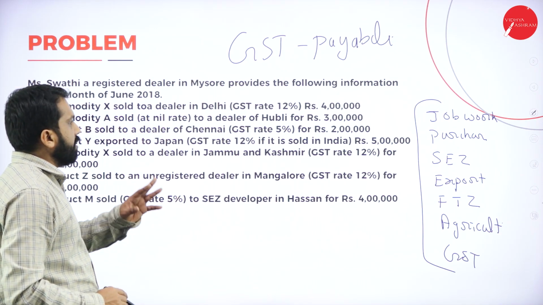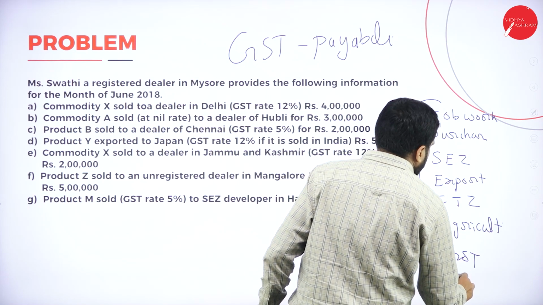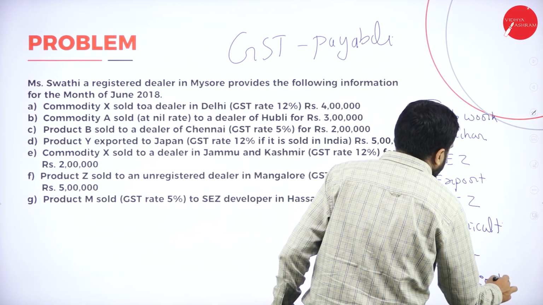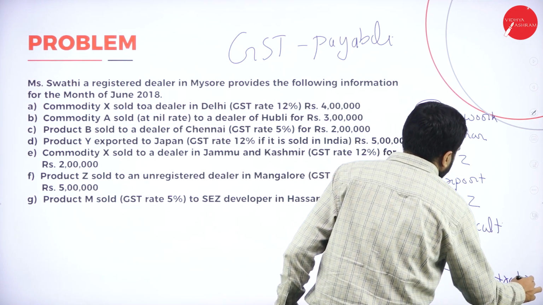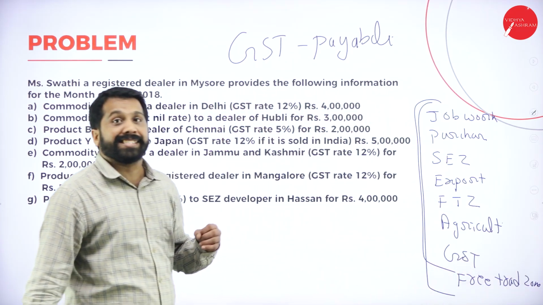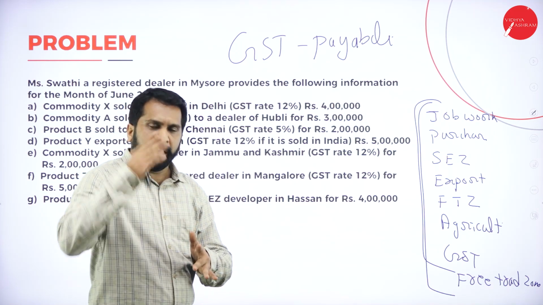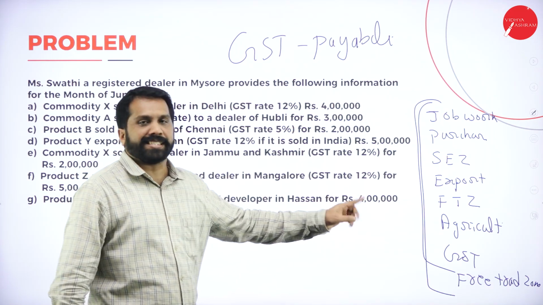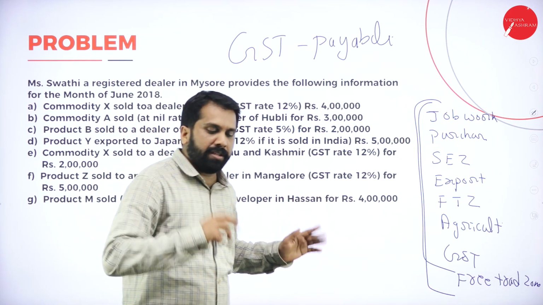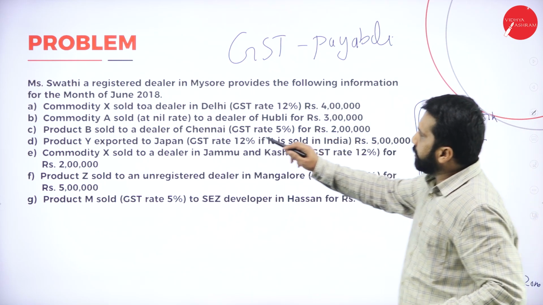Okay, so remember, one more is free trade zone. These are the things considered as exempted. Export to Japan, export to Malaysia, export to Hong Kong, everything comes under exemption. Hope you are clear. Yes. Now, in this what happens? Commodity X sold to a dealer.